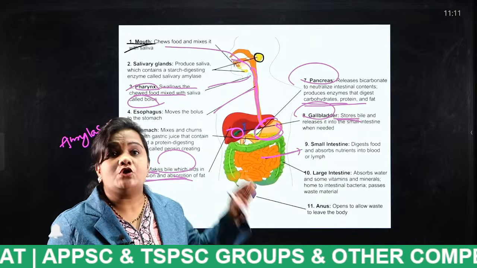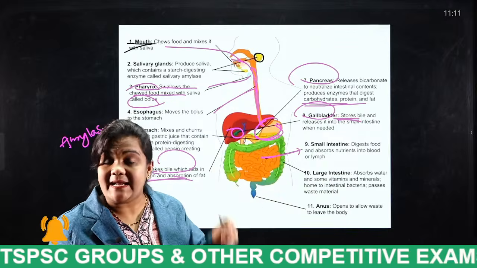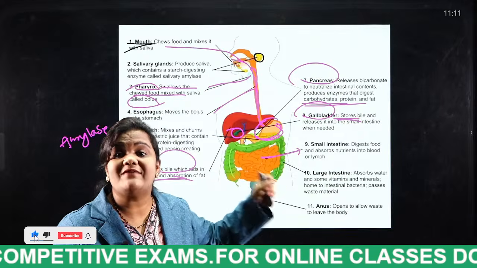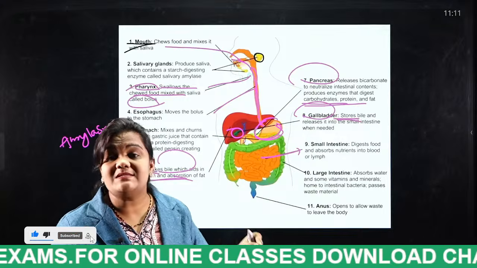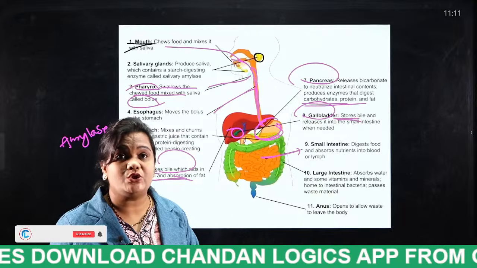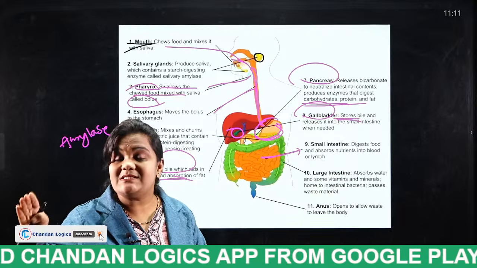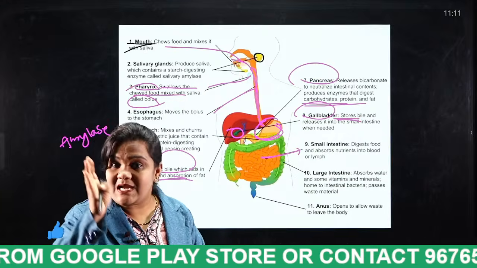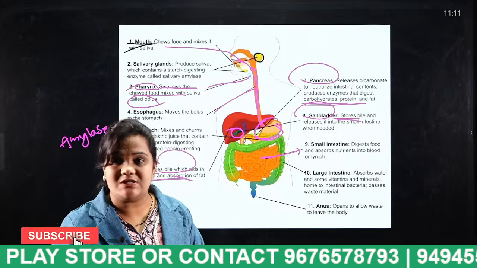For an adult, the small intestine is approximately 6 to 7 meters long, which is about 20 feet. Very, very important thing, students. The small intestine is the longest part of the human digestive system.